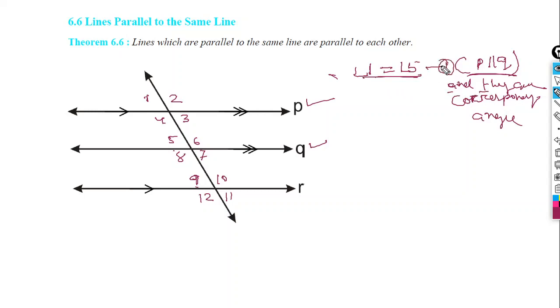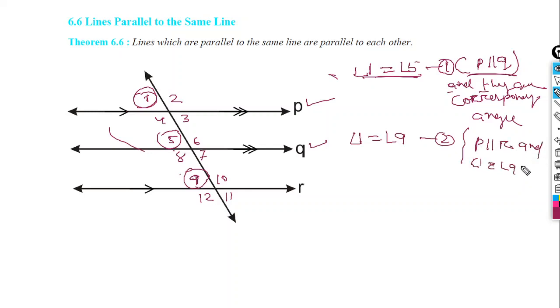Write it as statement 1: angle 1 is equal to angle 5. Similarly, angle 1 is equal to angle 9. Why? Write statement 2. The reason is P is parallel to R, and angle 1 and angle 9 are corresponding angles.